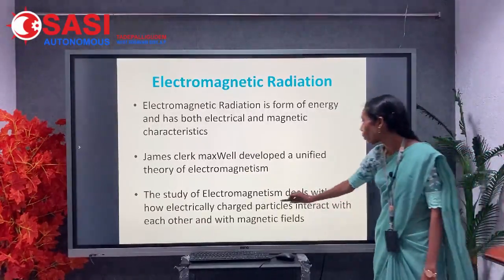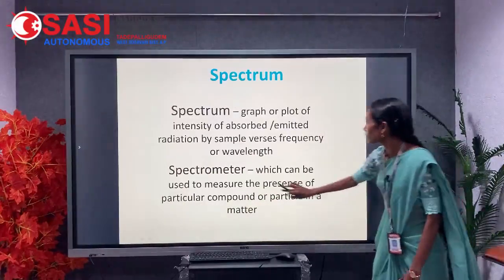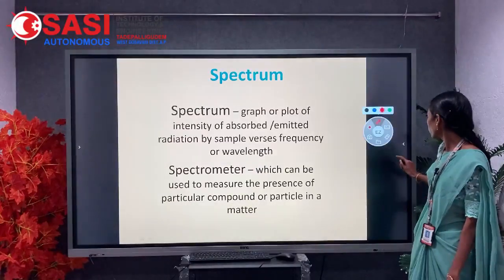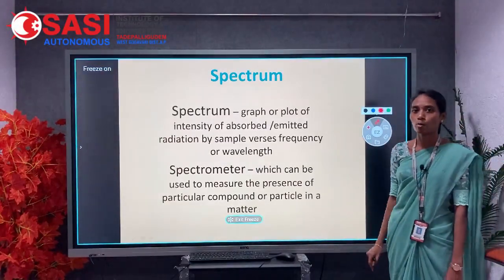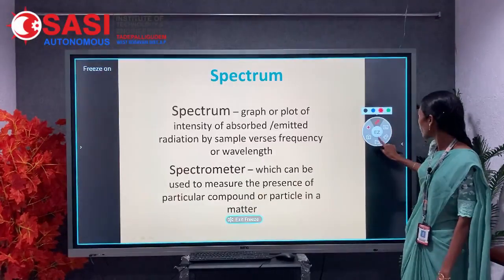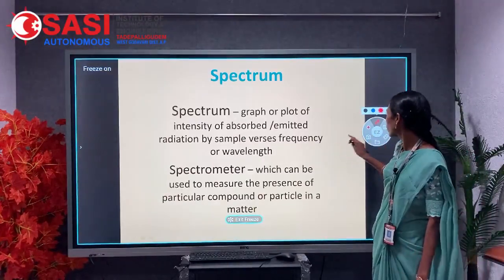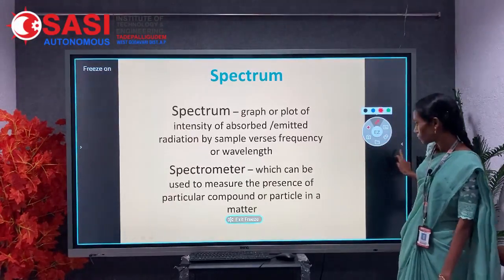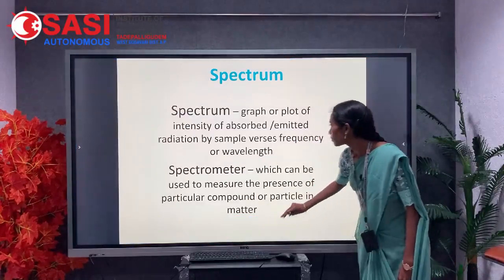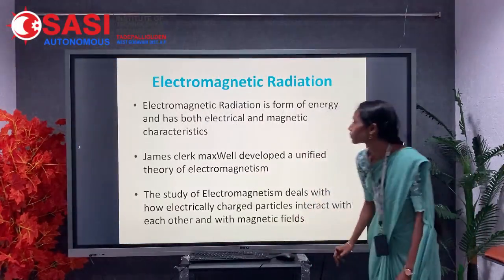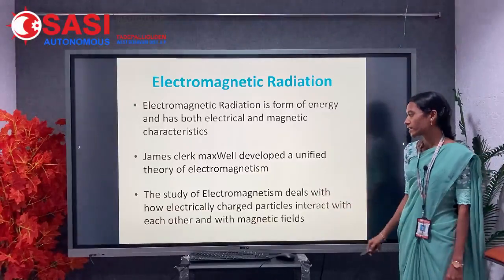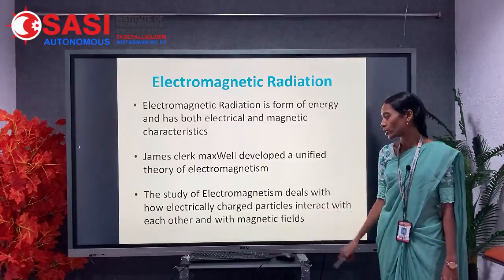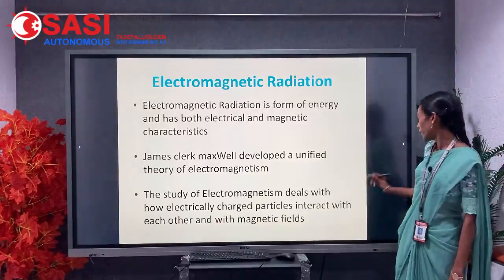The study of electromagnetism deals with how electrically charged particles interact with each other and magnetic fields.